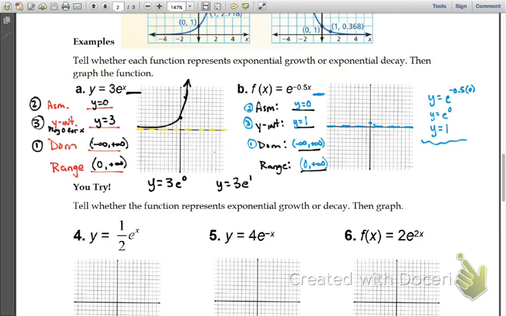So maybe you plug in a value and you go y equals e to the negative 0.5 times negative 1. What value do we get there? How much? 1.6 something or other? So it's about there. Is this growth or decay? Why is it decay? Because of that negative power. That negative power is going to do everything to it, and it's going to make it look something like that.